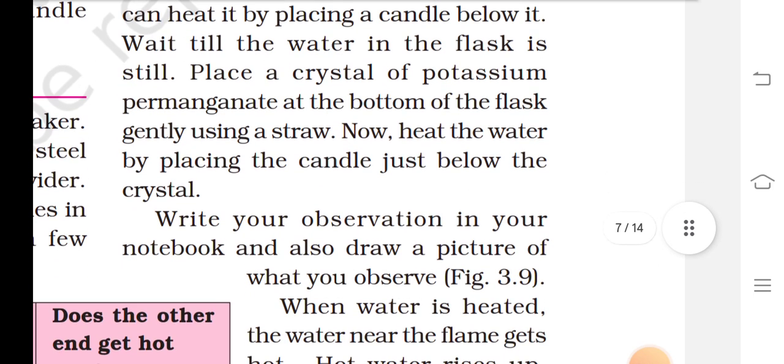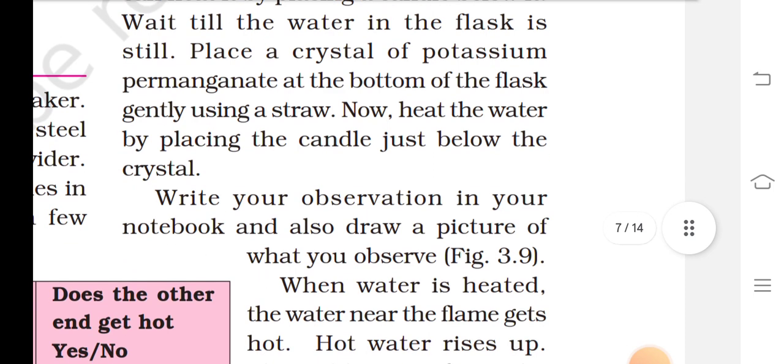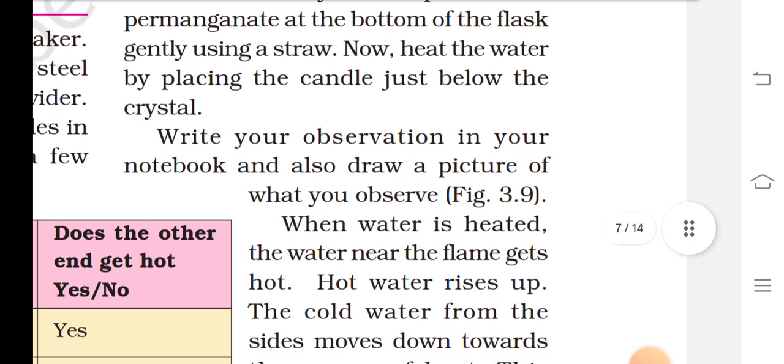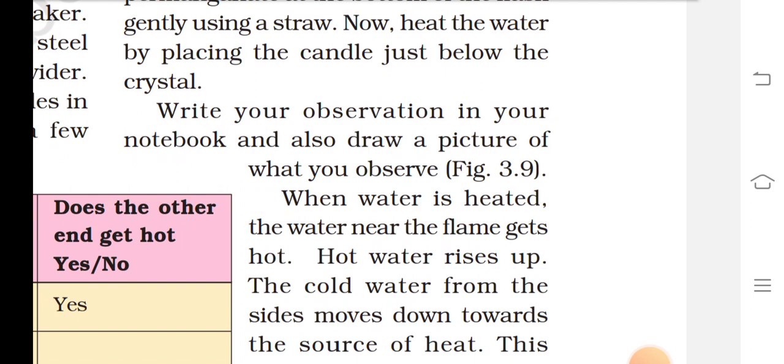Wait till the water in the flask is still. Place a crystal of potassium permanganate at the bottom of the flask, gently, using a straw. Now heat the water by placing the candle just below the crystal. Write your observations in your notebook and also draw pictures of what you observe.